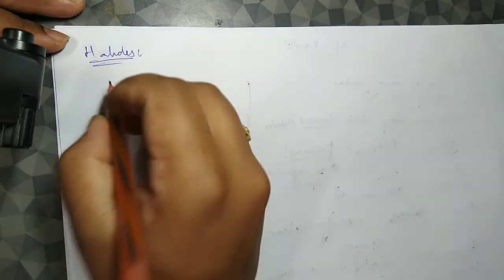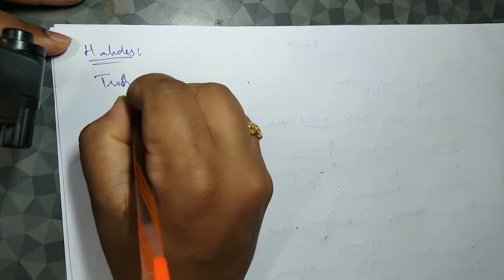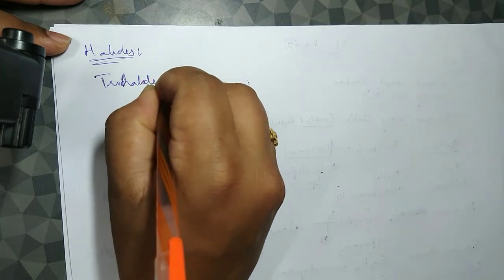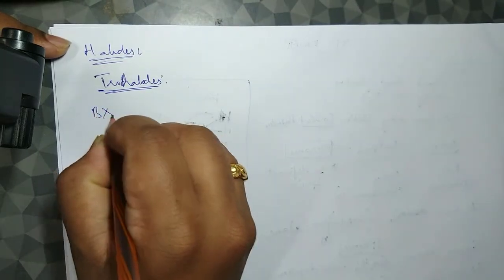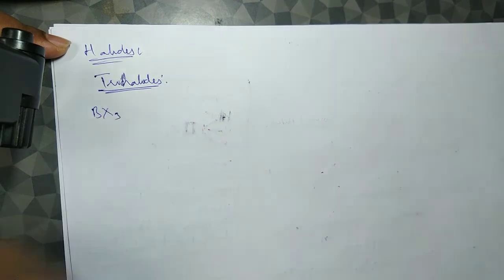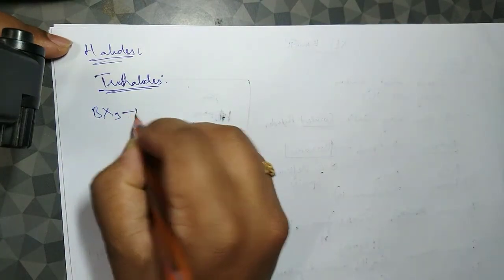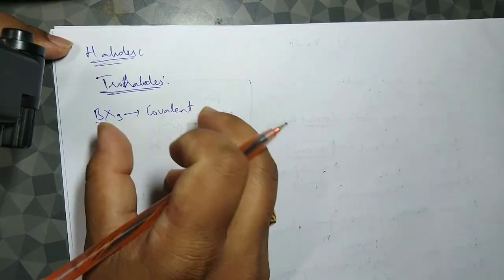Halides as such, most of them form trihalides. Of course di- and monohalides are also possible, but basically they form trihalides. For example, boron, BX3, where X can be fluorine, chlorine, bromine and iodine. So they are covalent in nature. With boron I'm talking, they are covalent in nature.